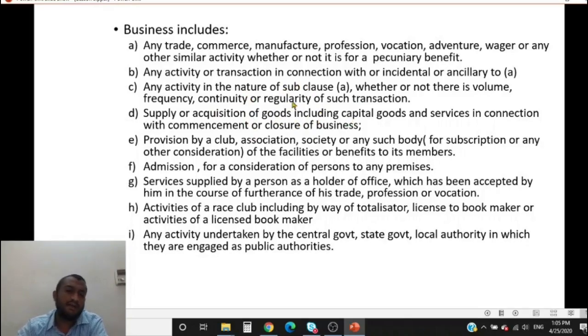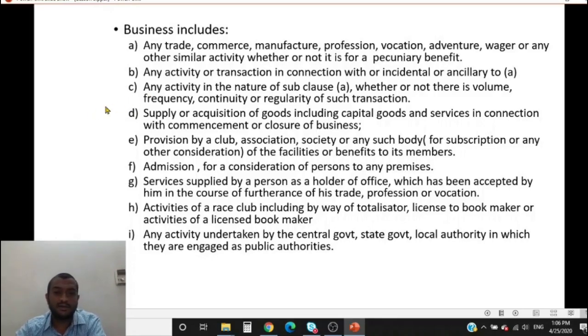But the FAQs released by the CBIC say that it is personal in nature and therefore not in the course of furtherance of business, but I disagree personally. So does the Institute. It has been given in the study material also that you could take one view that it is in the course of furtherance of business, and another view that it is not. It is your choice, but for now we will say that when you sell your personal assets, it is in the course of furtherance of business.